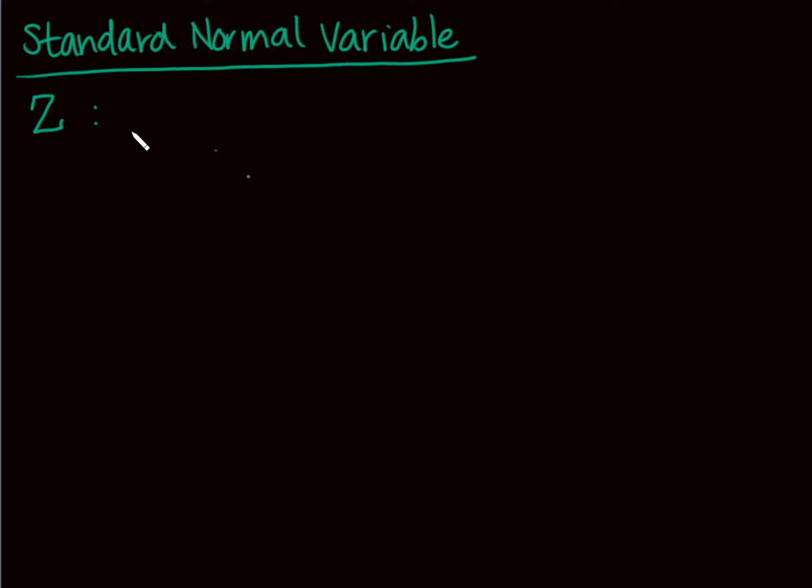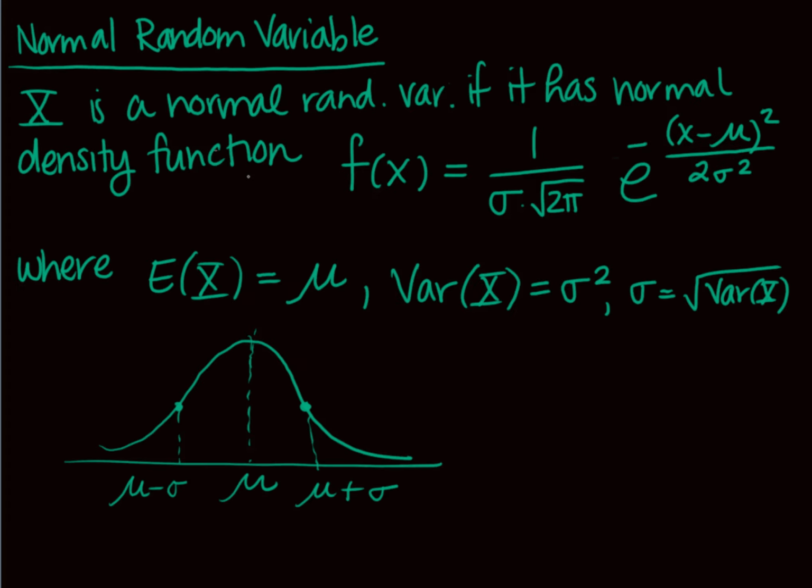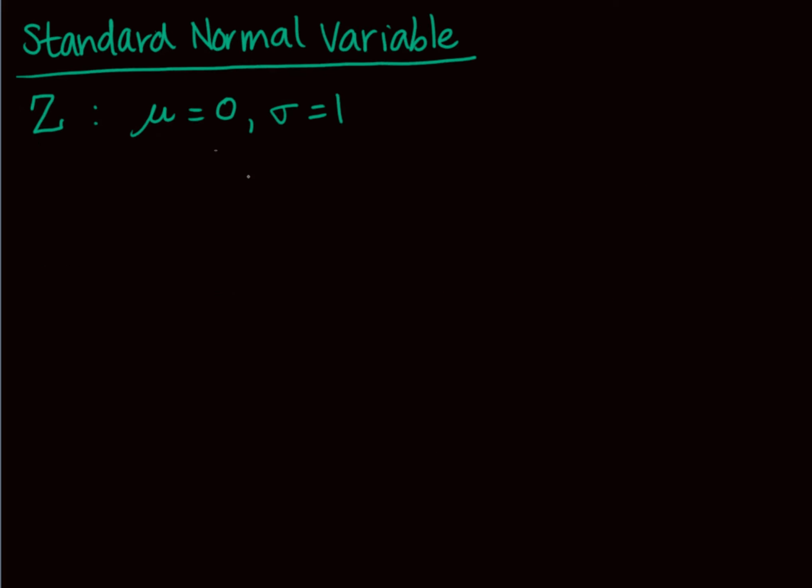When we have the capital Z, we're going to assume, this is a little crazy, that my average is 0, and we can just take our data and shift it over so that this is true, and I have a standard deviation of 1. So I'm going to take something that was just a normal random variable and shift it over so that I'm guaranteed that my mu is 0 and my sigma is 1. And what that gives us is a standard normal curve.